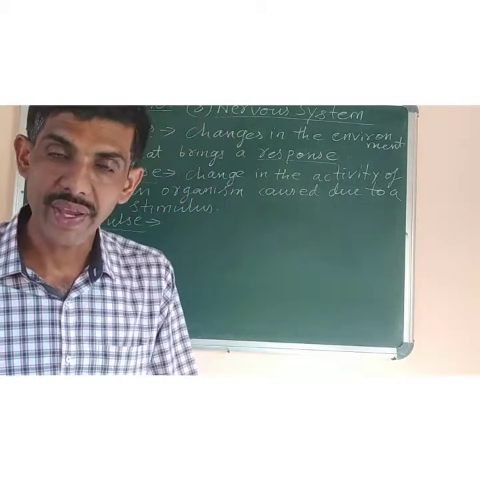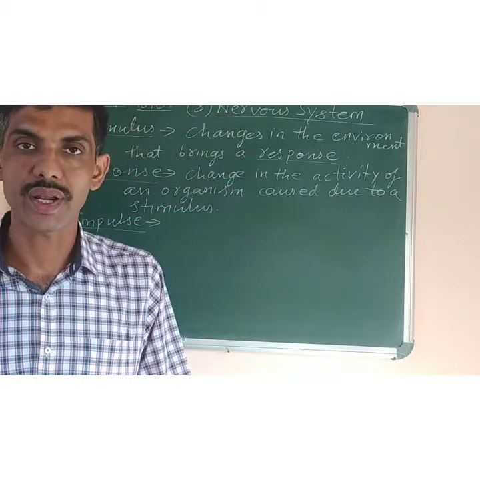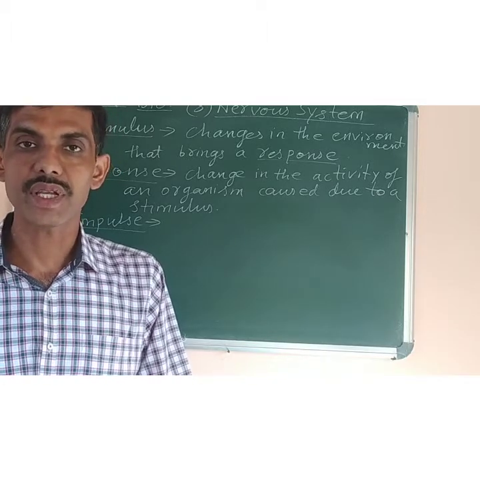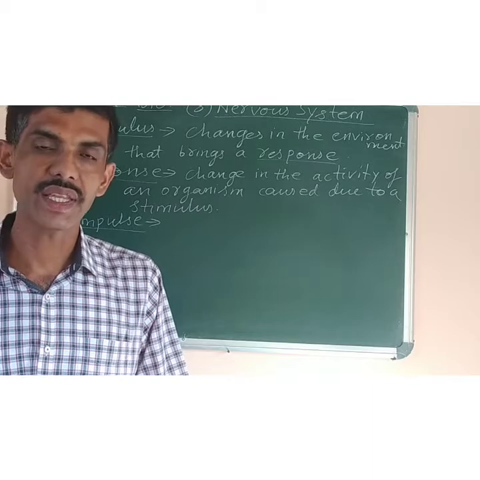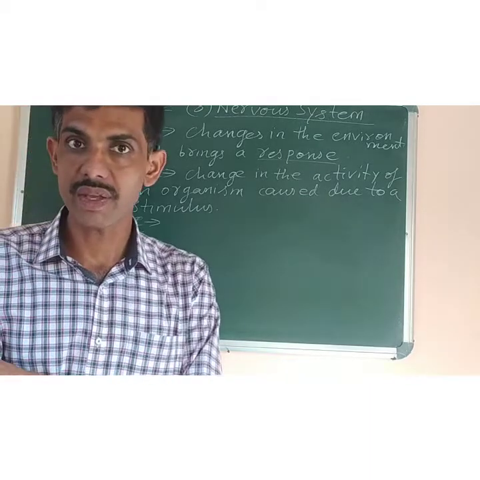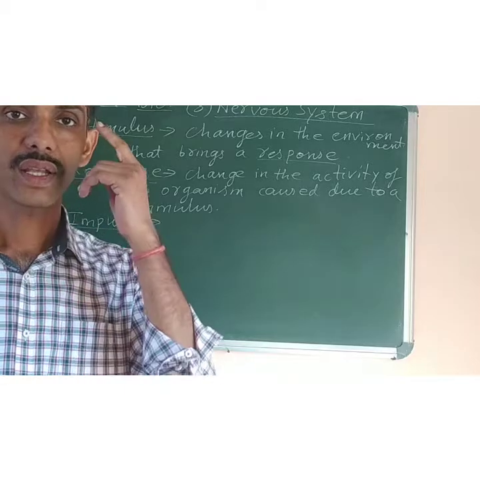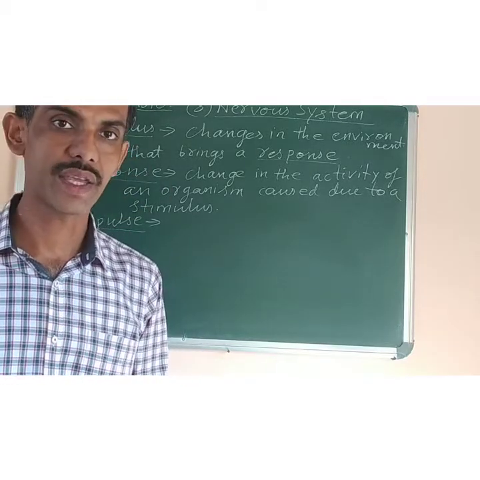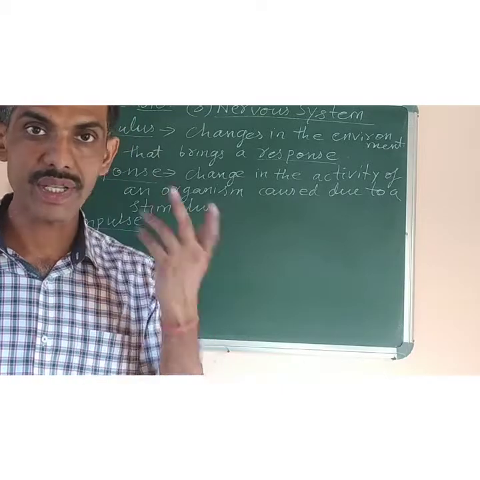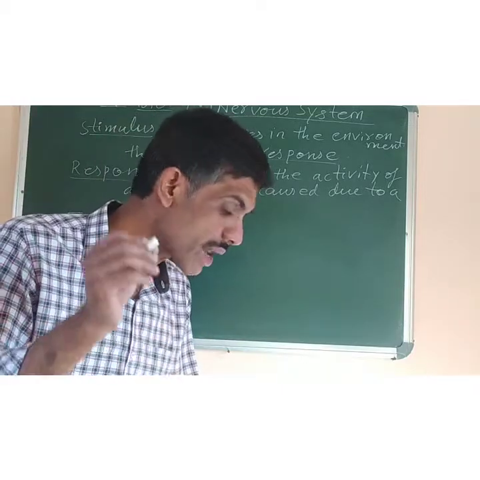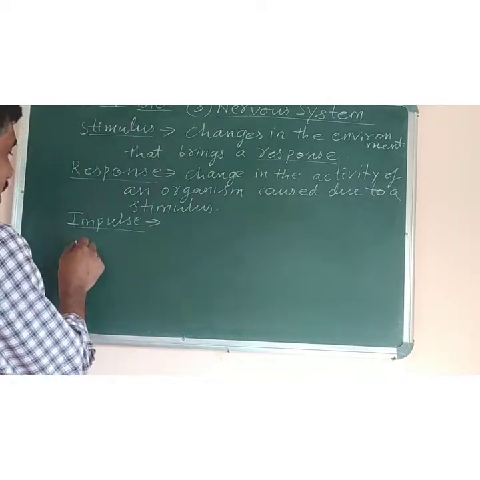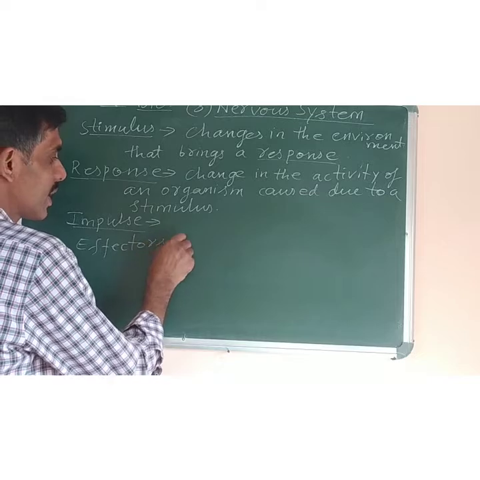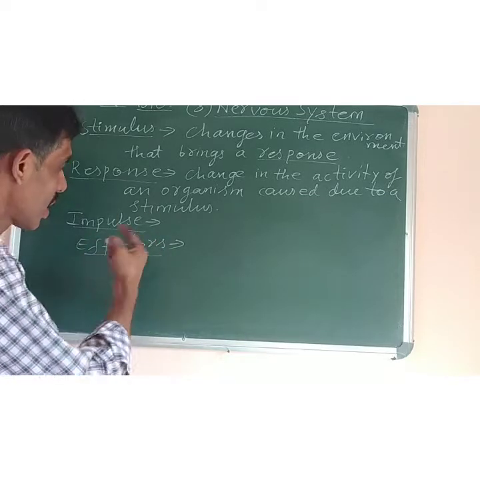Now next, what are effectors? Effectors are those organs, glands or muscles which receive the stimulus and change their activity. Like our muscles are the effectors. Similarly, the tear gland present in our eyes is an effector, so when stimulated, it will shed tears. So effectors are responding organs. The organs which respond are called effectors.